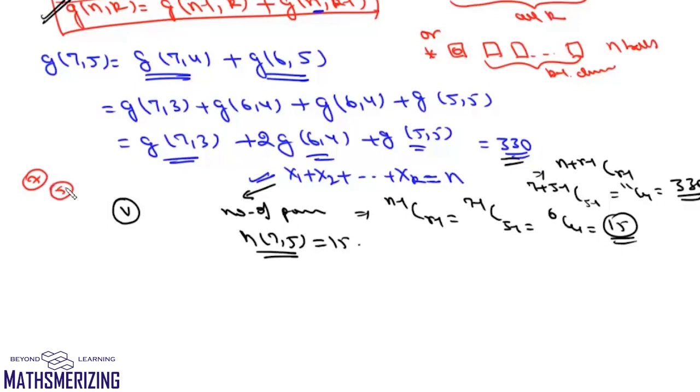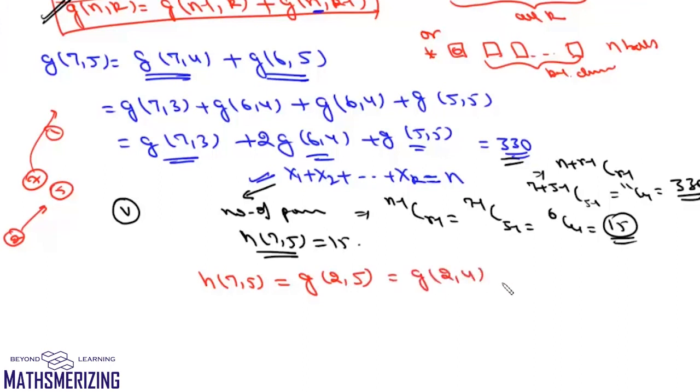Another way of solving the same question can be, we are given 7 balls and there are 5 stockings, and each stocking must have at least 1 ball. So what we'll do is, from these 7 balls, we'll give 1 ball each to 5 stockings. Then we are left with 2 balls which are to be distributed in 5 stockings. So that means this H(7,5) is actually equivalent to G(2,5). Now G(2,5) is G(2,4) plus G(1,5), and the value of G(1,5) is 5.